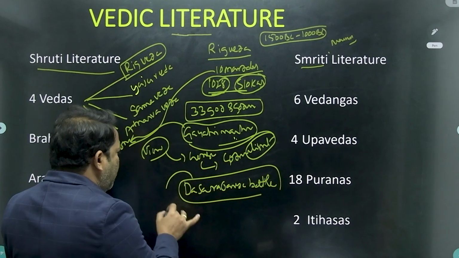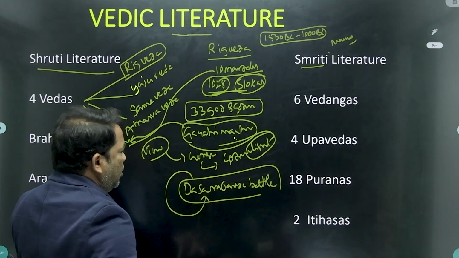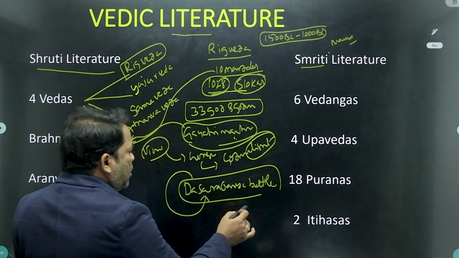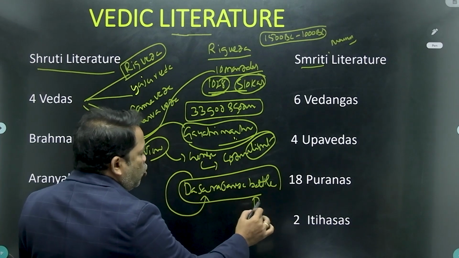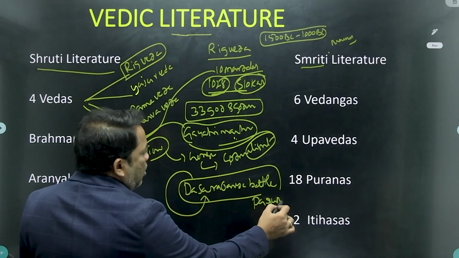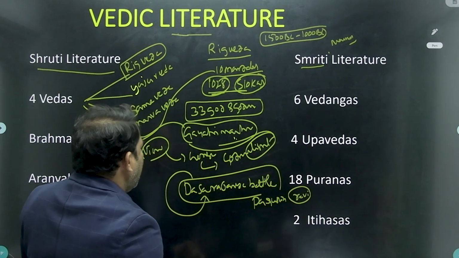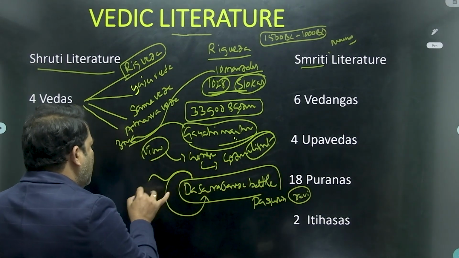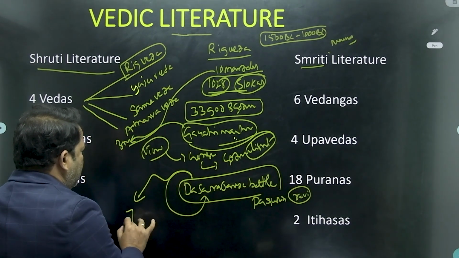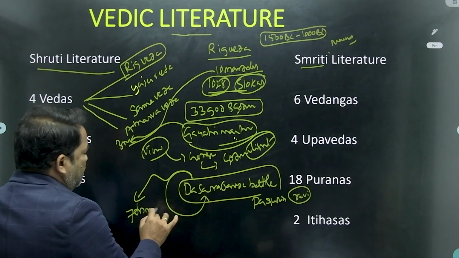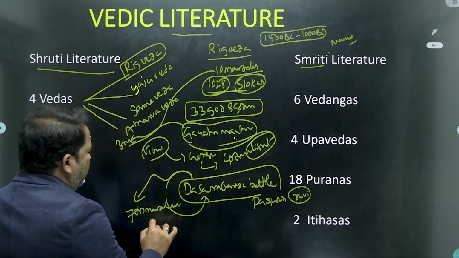Out of all the battles, the most important was the battle of 10 kings, which took place on the river bank of Parushuni, or you can call it the Ravi river. This Dasarajanya battle was mentioned in the 7th mandala of Rigveda.